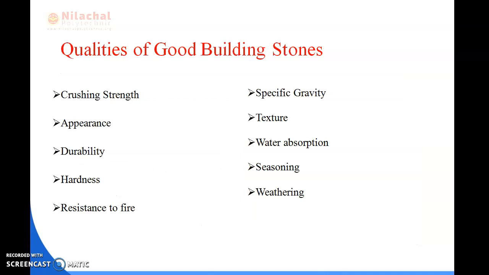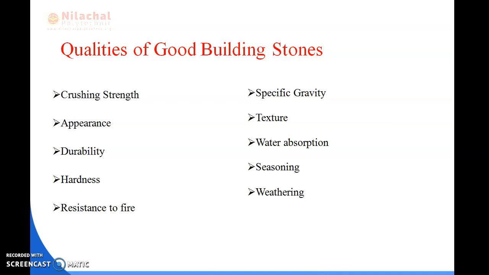Next is what are the qualities of the good building stones. I have told that if the stones are of good quality, then they can be used in our construction purposes. I have discussed with you in the previous slide about the crushing strength, appearance, durability, hardness and resistance to fire. I have told you about the crushing strength. Crushing strength means if any object falls on the stone and it breaks easily, then we can say it is not a good quality building stone.